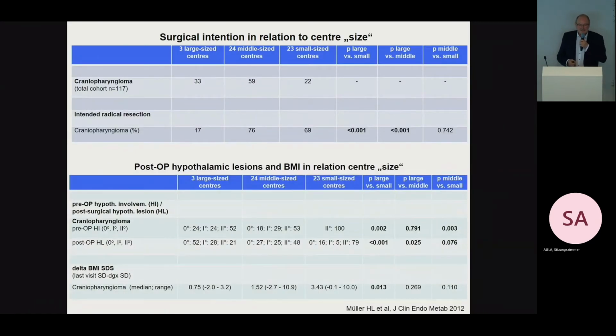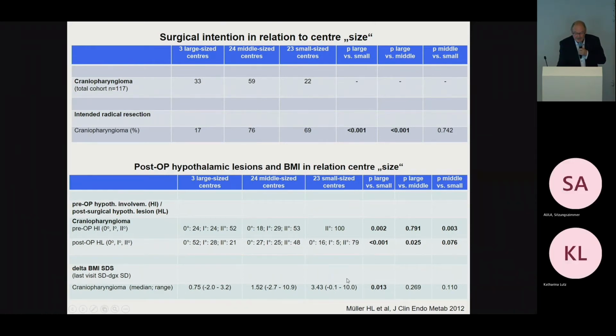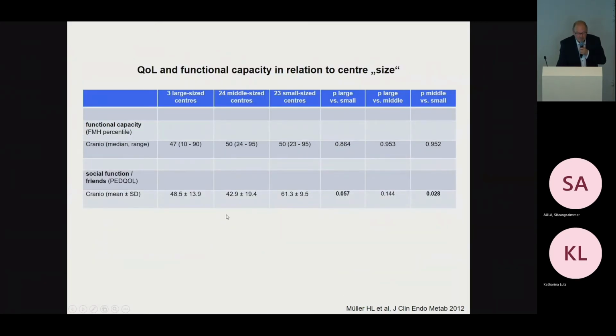We also looked, does this have any impact on development of obesity and quality of life? And indeed, we published this, and when we compare these centers, we saw that the delta BMI SDS, the increase in BMI after surgical treatment, was significantly different when we compared large and small centers. And we also saw that in terms of quality of life, one PET-QoL domain was significantly different when compared between large and small centers, in a way that patients treated in large centers had a better self-assessed quality of life.